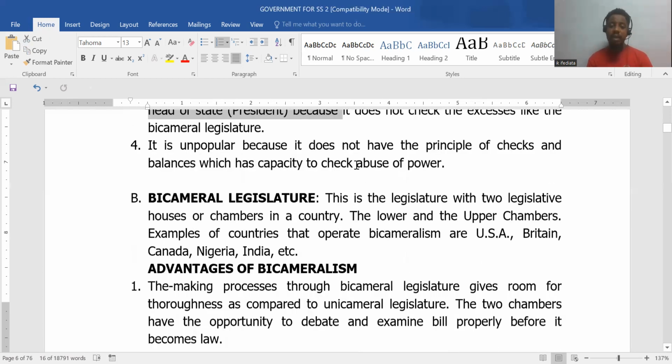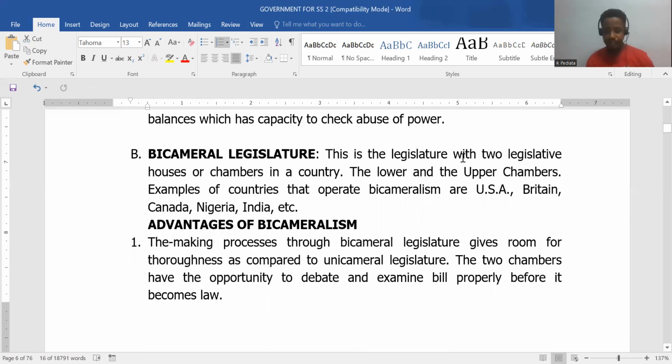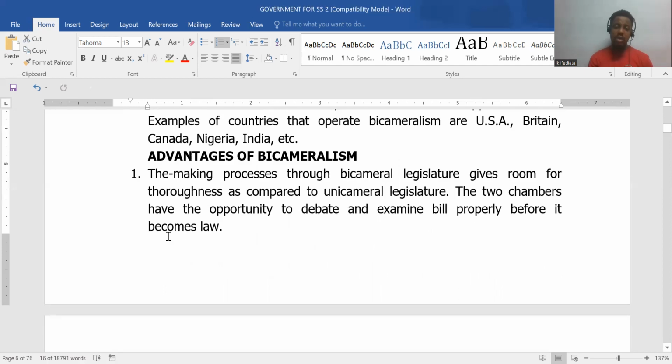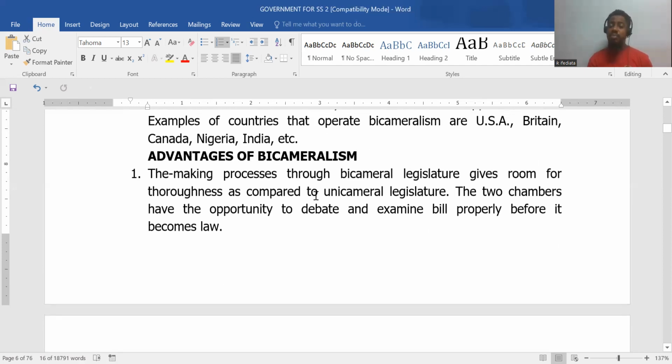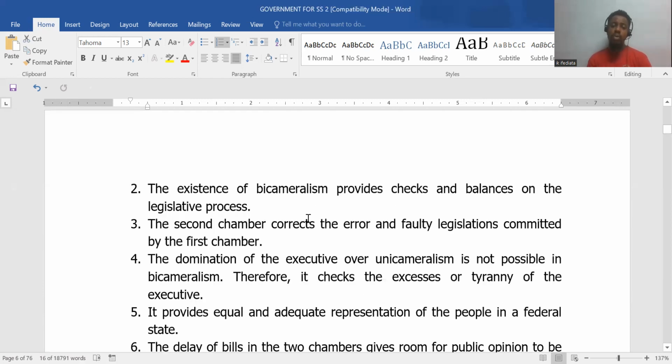Now let's look at the bicameral legislature. So it's made up of 2 houses, the upper house and the lower house, upper chamber, lower chamber, and you see it in countries like Britain, Nigeria, USA, India. So what are the advantages? The process of making law is thorough because everybody has to go through it, right? And because there is the number, we can also argue that you may have the right people to go through those bills before they become laws.